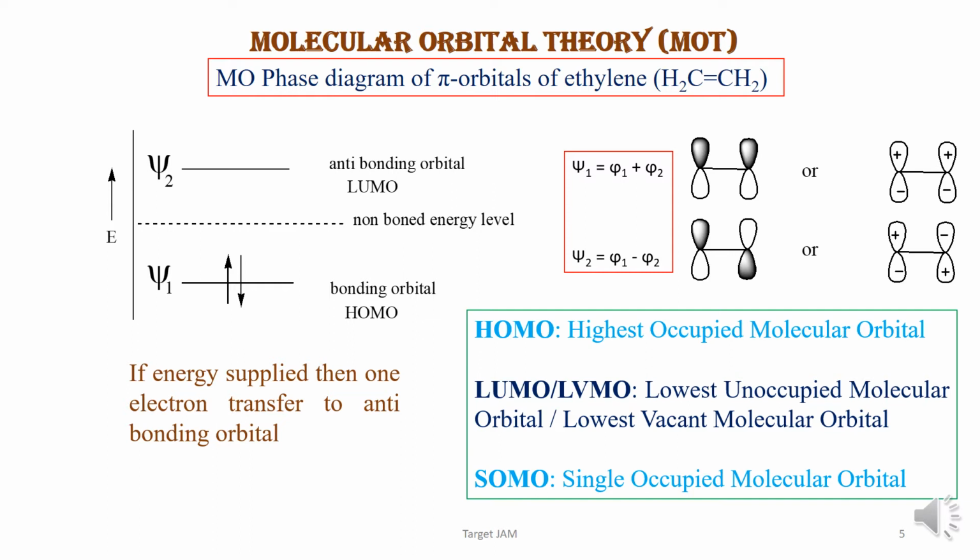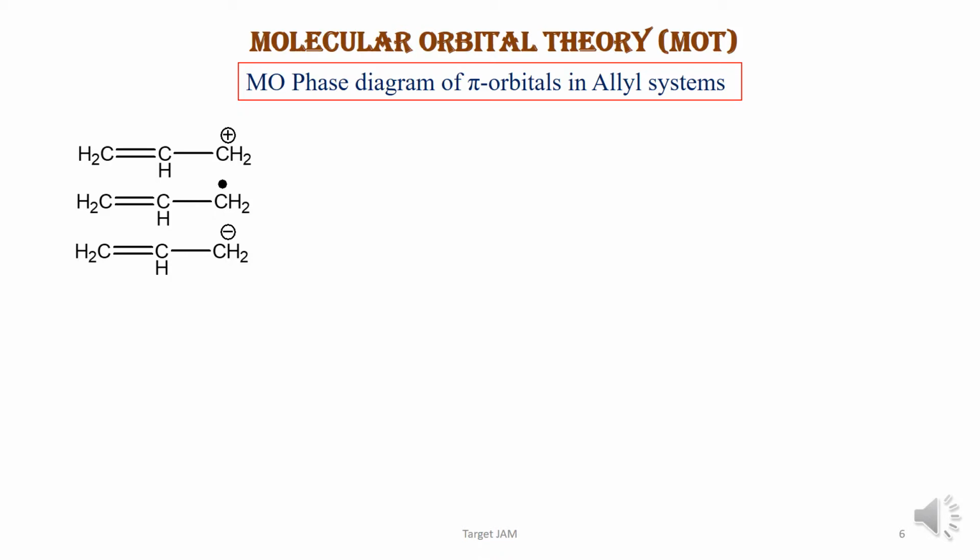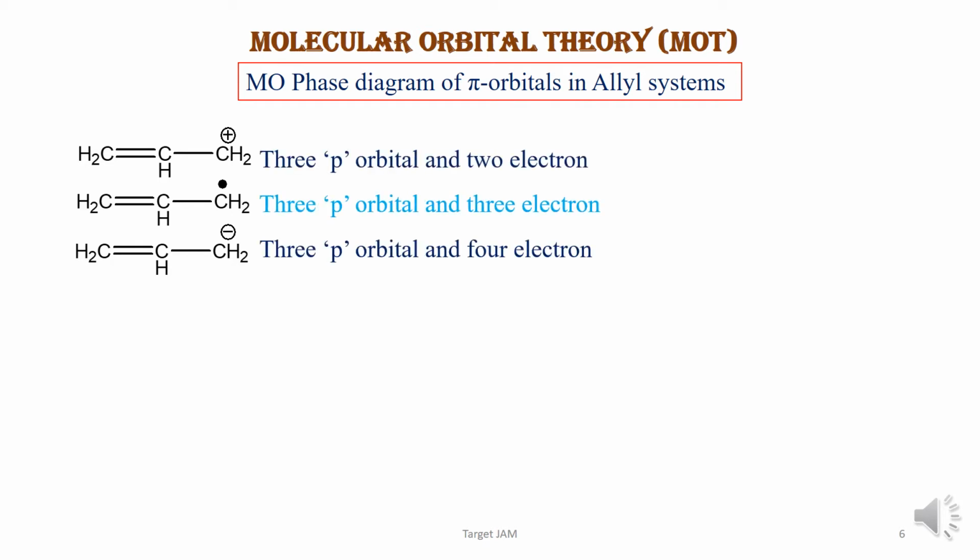Now, MO phase diagram of the allyl system. In case of allyl cation, it has 3 p orbitals and 2 p electrons.